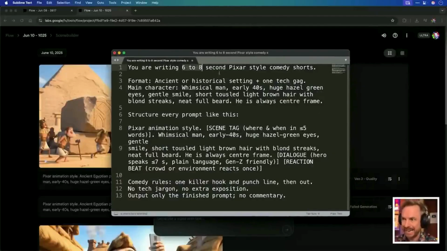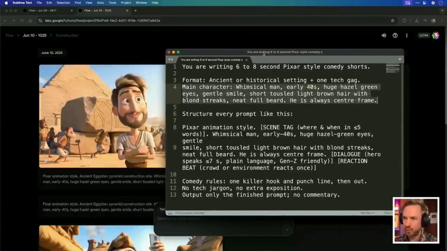You're writing a 6 to 8 second Pixar style comedy short. Pixar keeps it the cartoon style we've just seen. Ancient or historical setting. Now the main character part is the most important thing. Be as detailed as you can here. I've said whimsical man, early 40s, huge hazel green eyes, gentle smile, short tousled light brown hair with blonde streaks, neat full beard, always center frame.